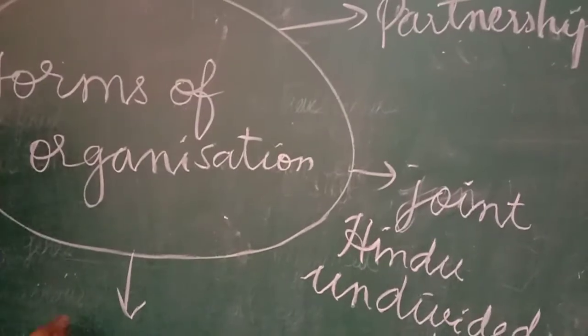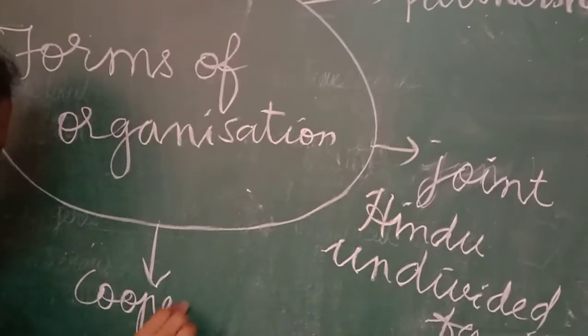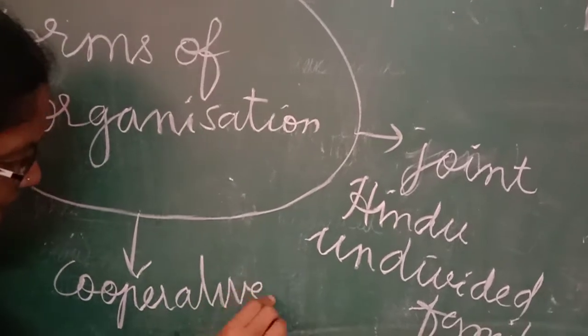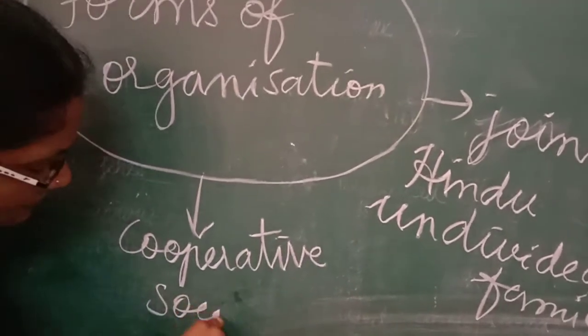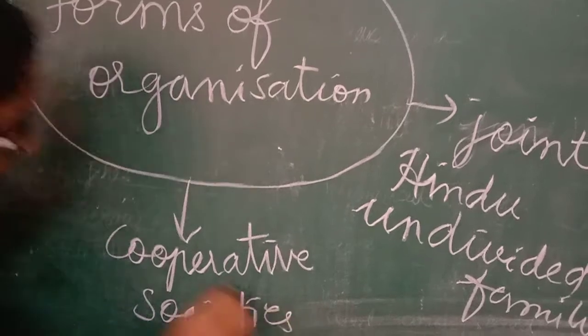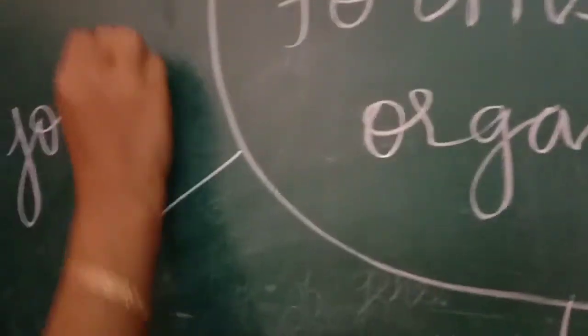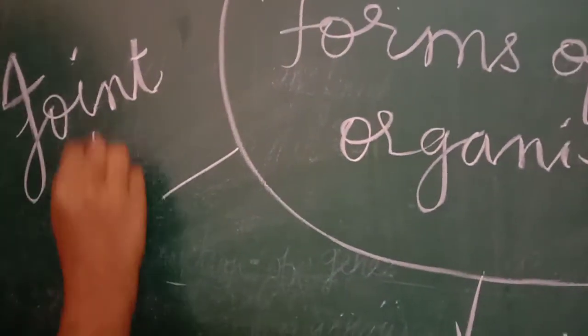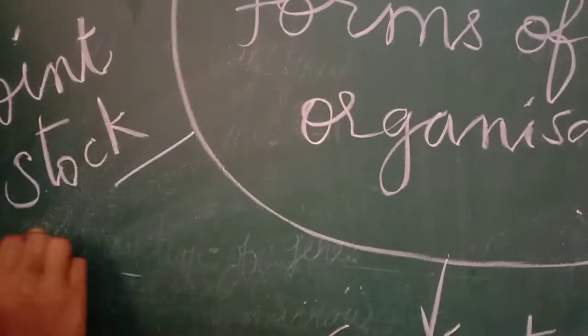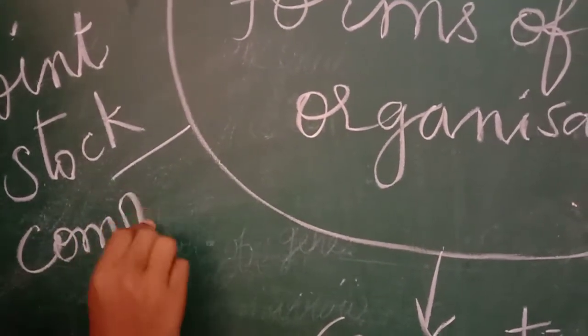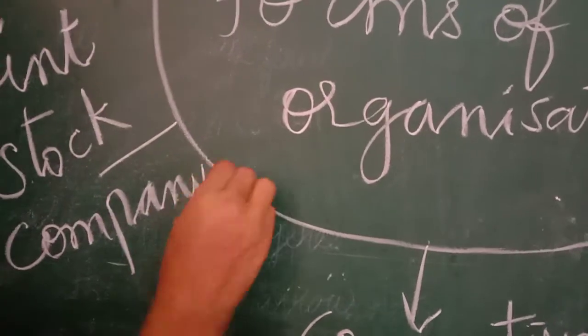Next one is cooperative society. Then next one is joint stock company. These are all the forms of organization.